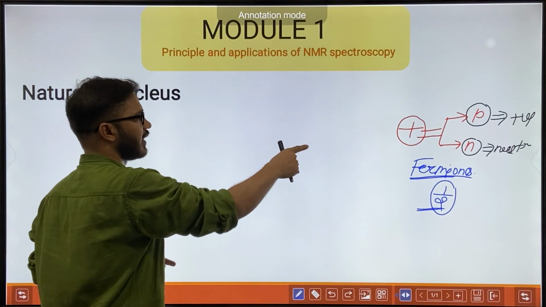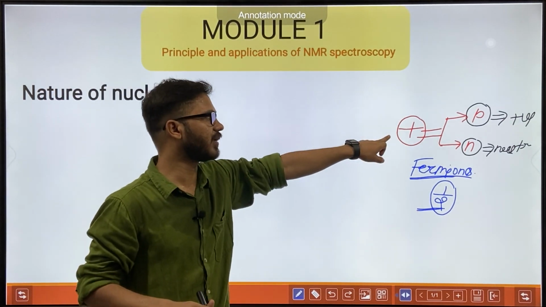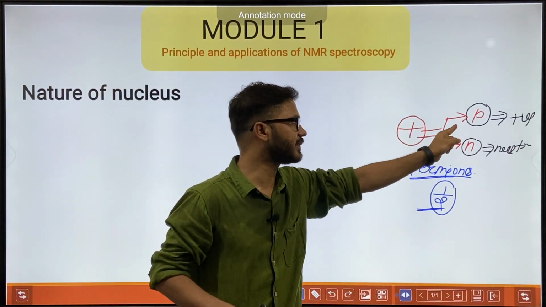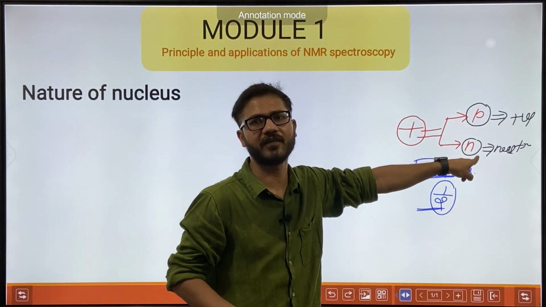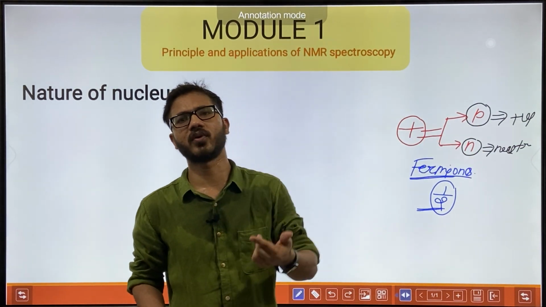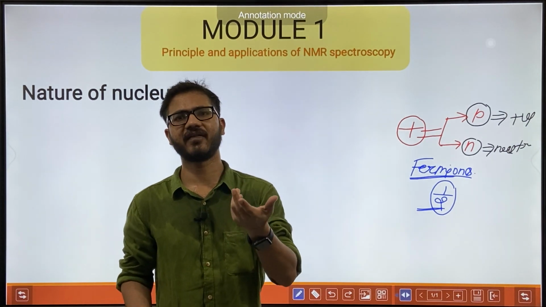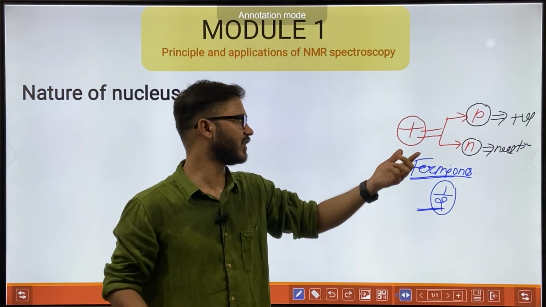If we talk about the spin quantum number for a nucleus, it will be the summation of the spin states of the total number of protons and the spin states of the total number of neutrons. Any proton may have a value of plus half or minus half, and the same for neutrons.